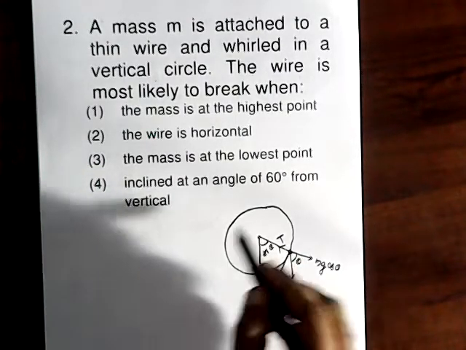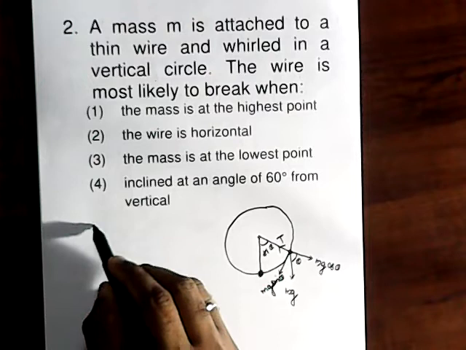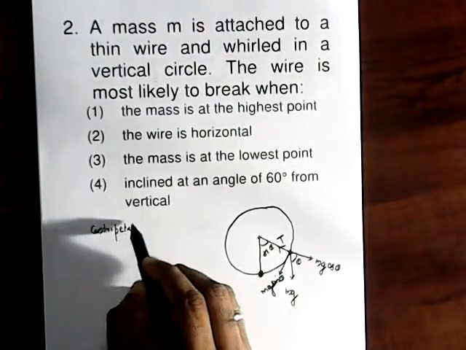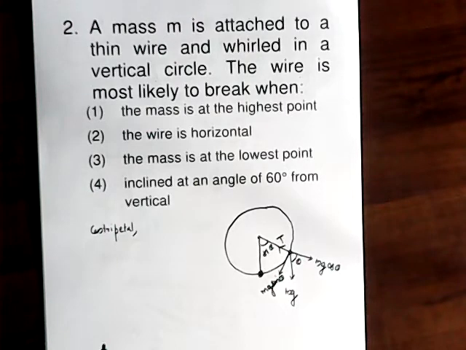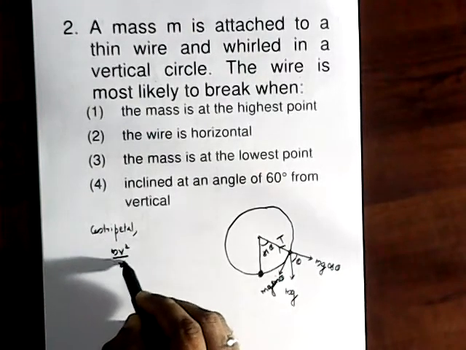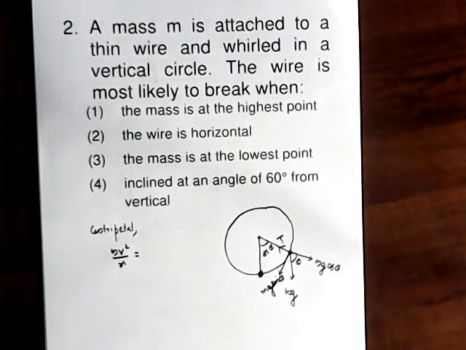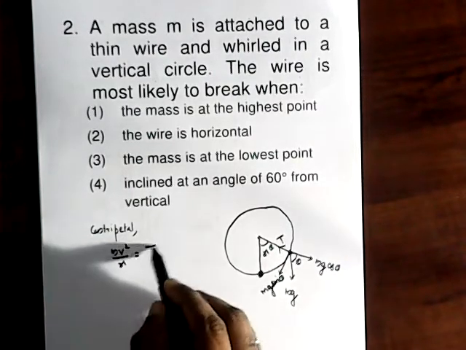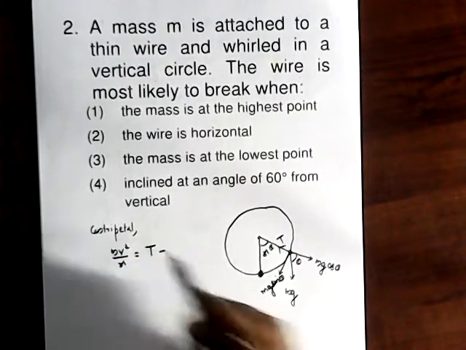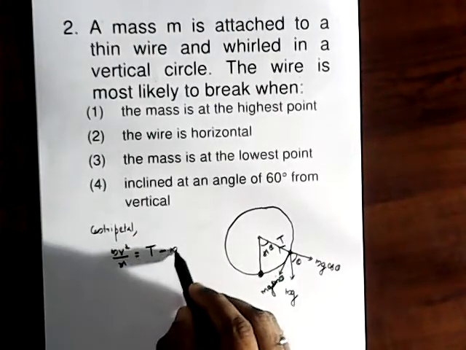For the vertical circular motion, the centripetal force is given by the tension. So we can say m v square by r equals the tension, but it is reduced by mg cos theta.